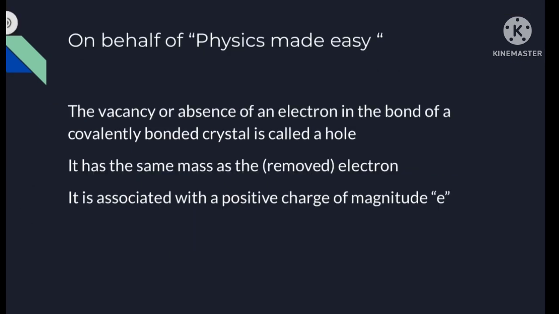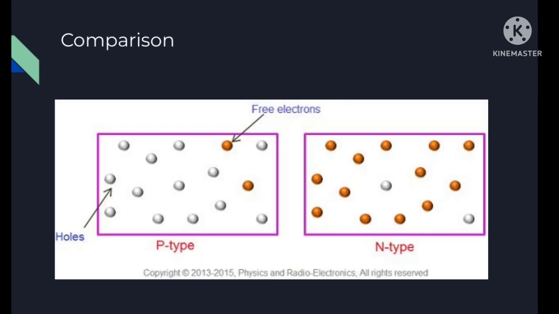So now the question comes to our mind, what is the actual definition of a hole? A hole is actually a vacancy, or it is called the absence of an electron in the bond of the covalently bonded crystal. It has the same mass as the removed electron. It is associated with a positive charge of magnitude e. It means that it shows the nature opposite to that of the electrons.